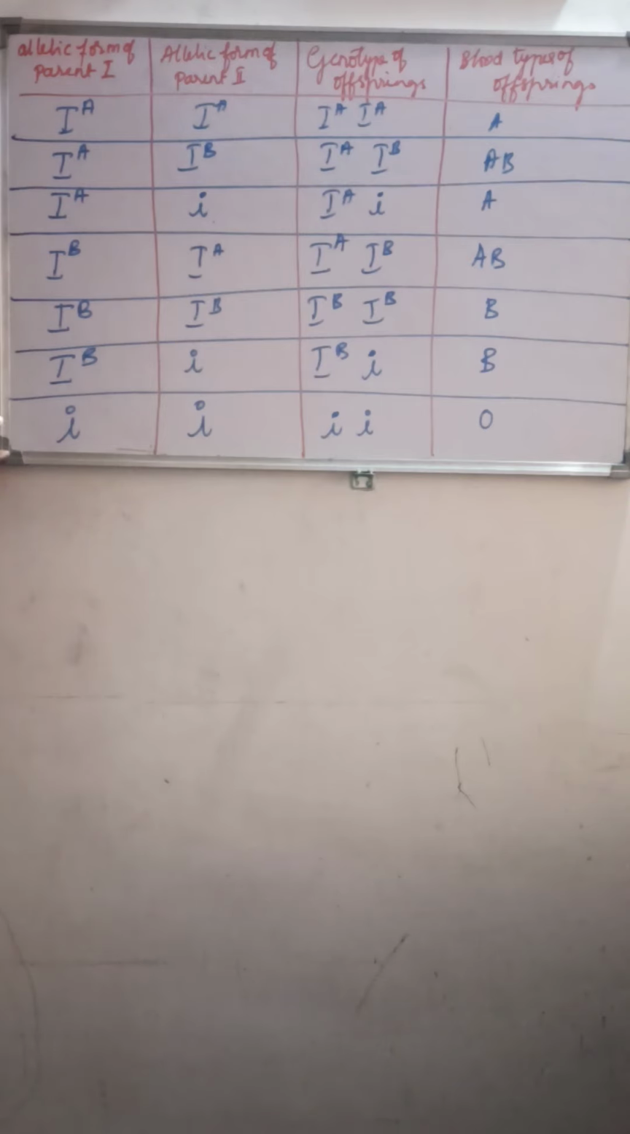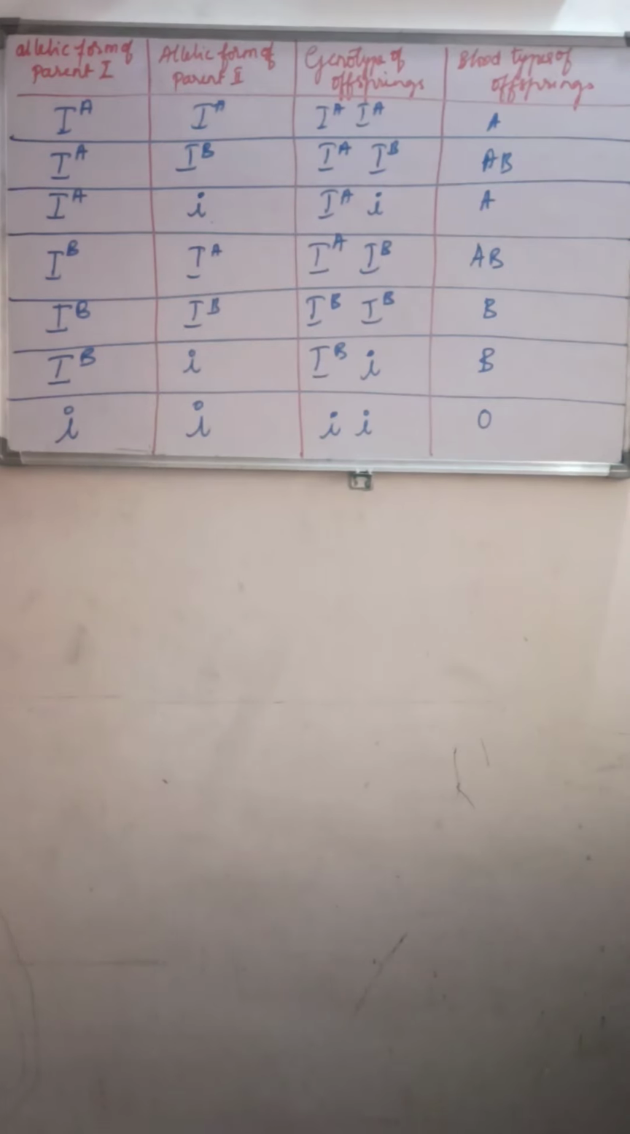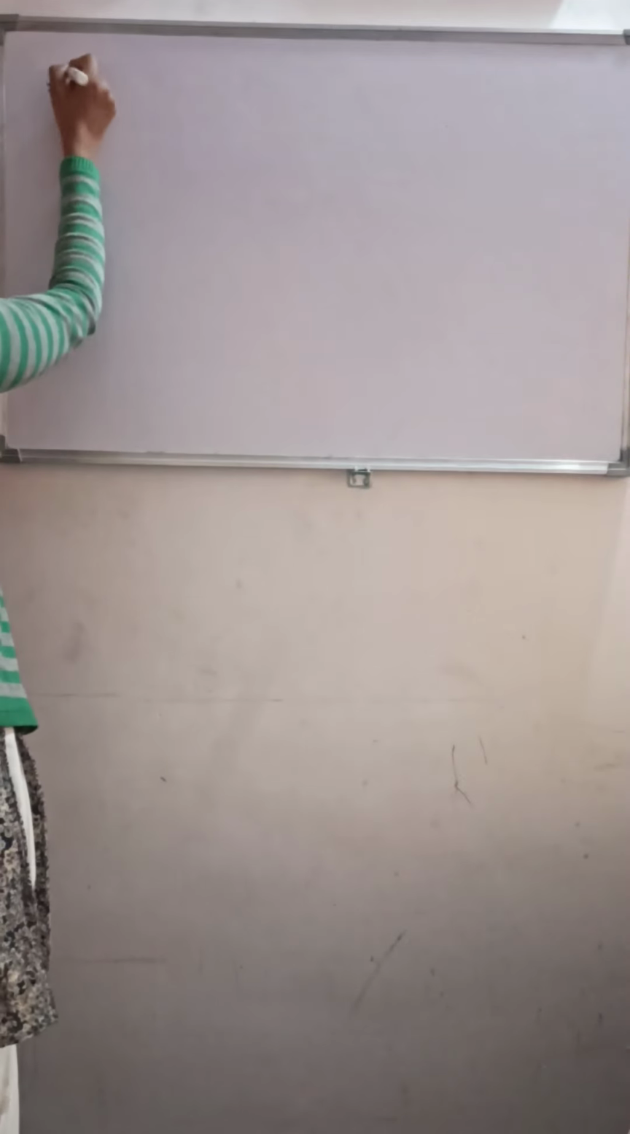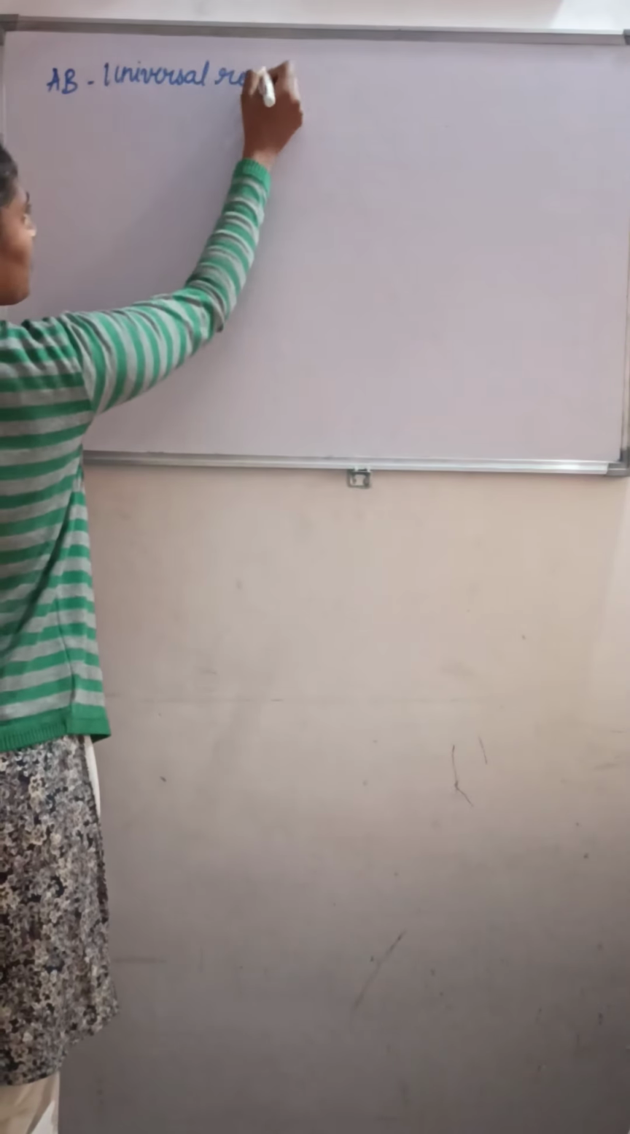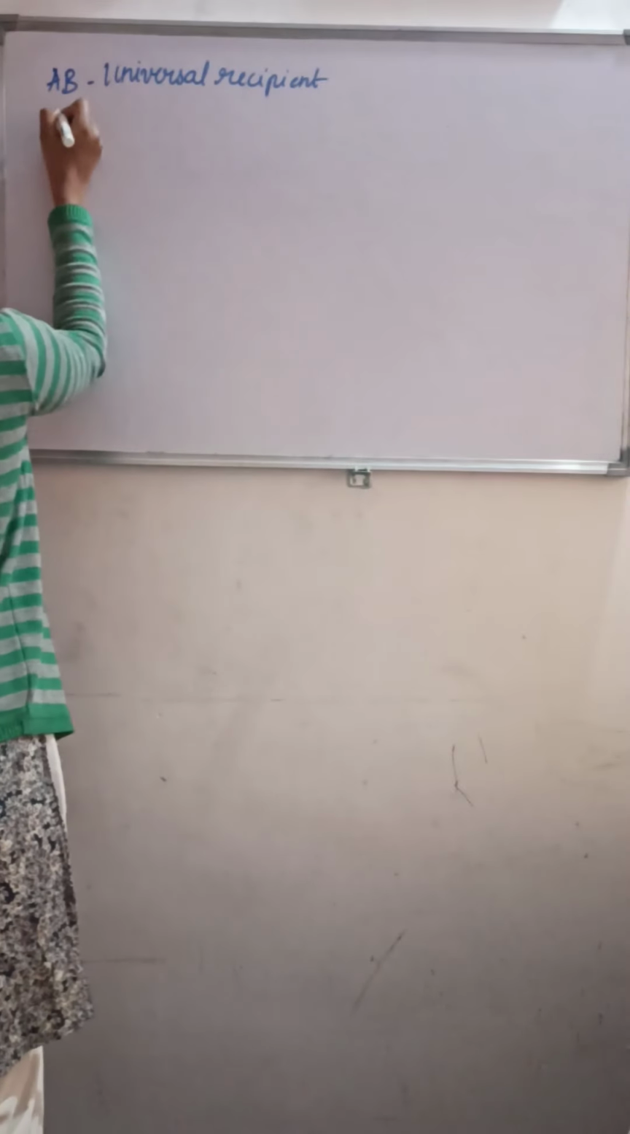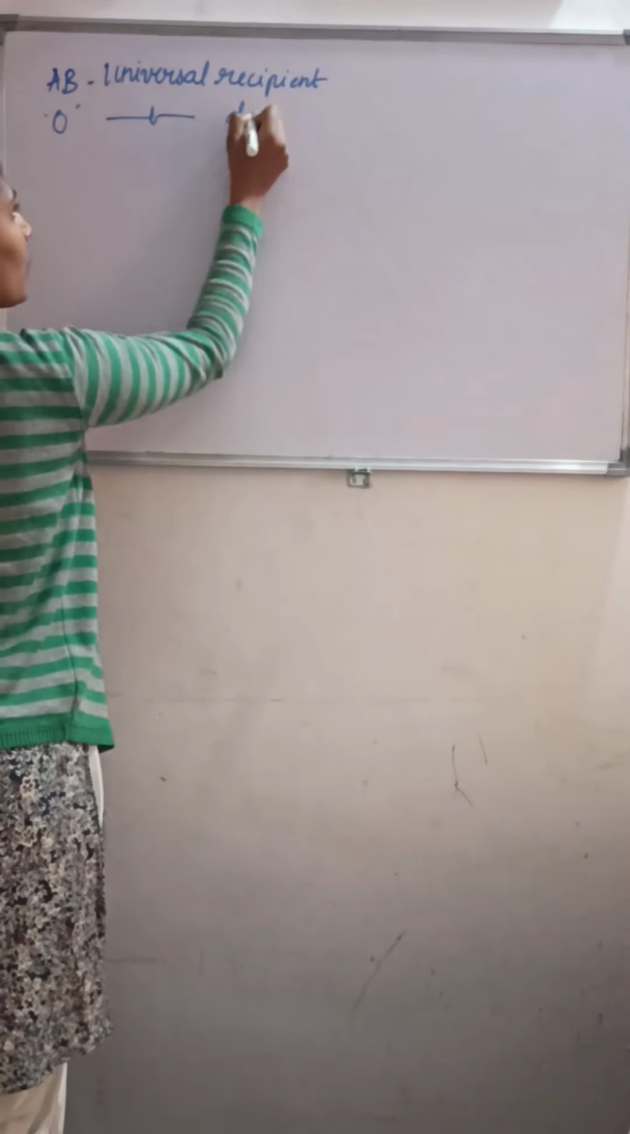Next, moving on to the next. What will be the plausible blood groups with the donors and the recipient? We will check what the possibilities of blood group are with the donors and the recipient. Hope you remember, as I told, AB is a blood group. AB is what? It is a universal recipient. And O is the universal donor.